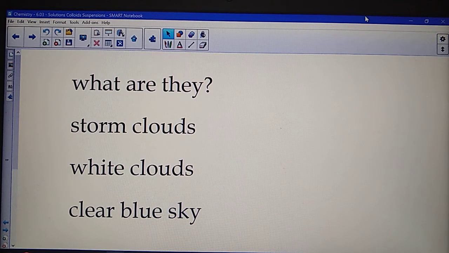So here's what I'd like you to do. I'd like you to try to figure out what these are. The answers are either a solution, colloid, or suspension. What are they? Storm clouds, white clouds, and a clear blue sky. Solution, colloid, suspension. Pause the video, think of your answer.